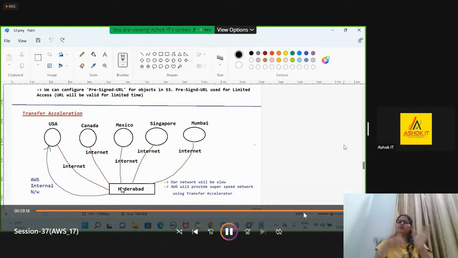Generally we connect through our own network to transfer the data. If you want to upload the data quickly, then you go for transfer acceleration. When you go for transfer acceleration, the AWS internal network will be used to transfer the data. Our network will not be used, our internet will not be used. AWS will provide the internet for our PC, and that internet is used to transfer the data quickly. That is called transfer acceleration in S3.